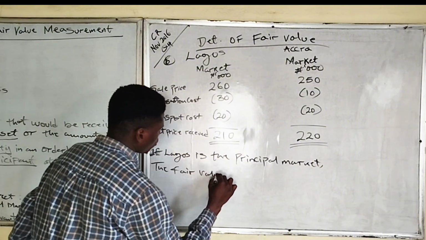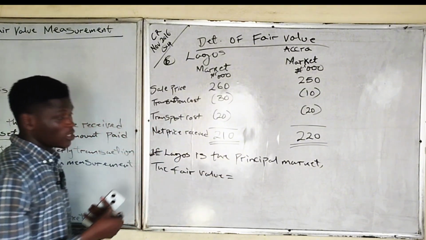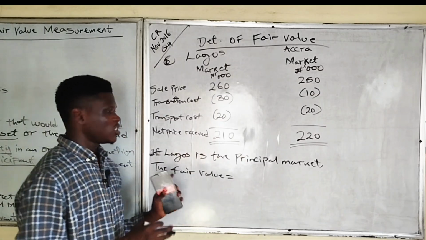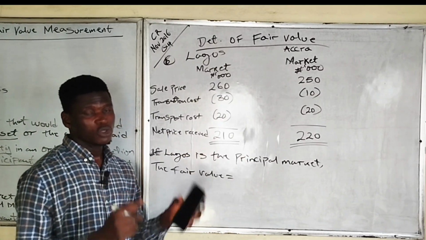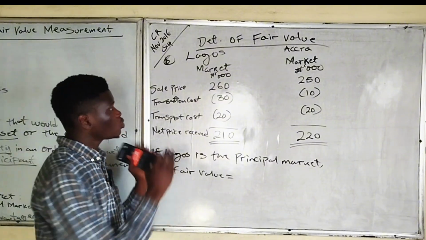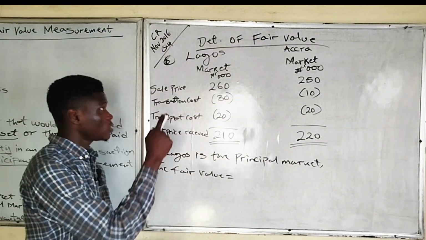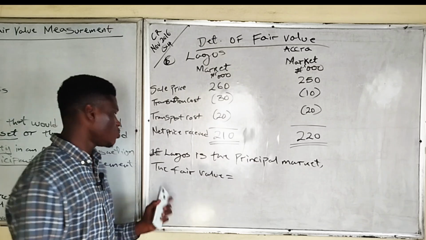Remember that we said fair value is calculated using the principal market. But in the absence of the principal market, we can now use the most advantageous market. In this question, there's no principal market, but they said we should assume that Lagos market is the principal market. That is why we're drawing this.